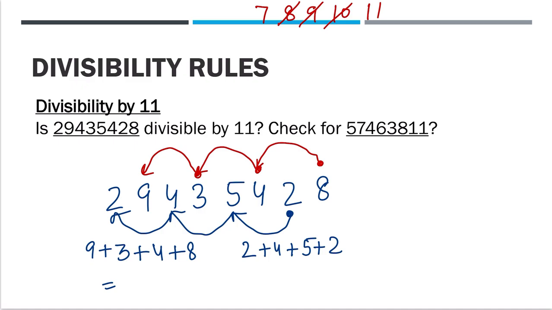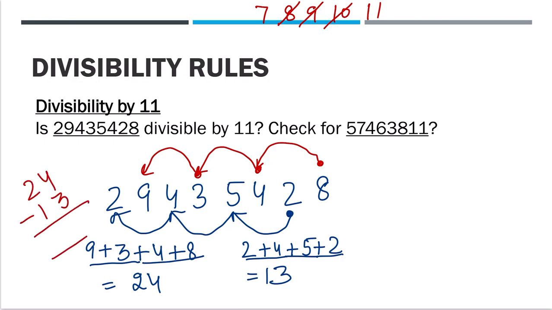Now, 9 plus 3 is 12. Plus 4 is 16, plus 8 is 24. Here we have 2 plus 4 is 6, plus 5 is 11, plus 2 is 13. Right? 8 plus 5 is 13, yes. Now we have got 2 separate numbers by 2 jumps. Now do subtraction. 24 minus 13. What are we getting? We are getting 11. Right? We are getting 11.